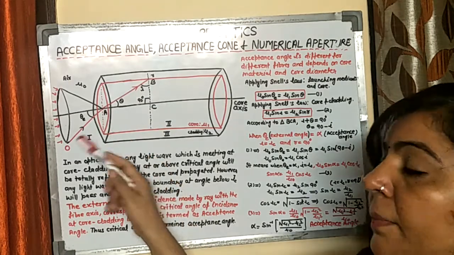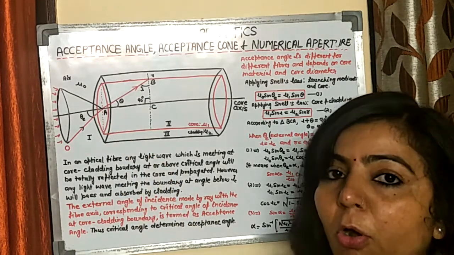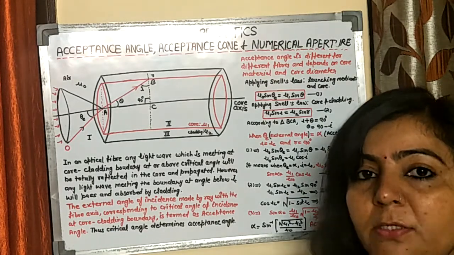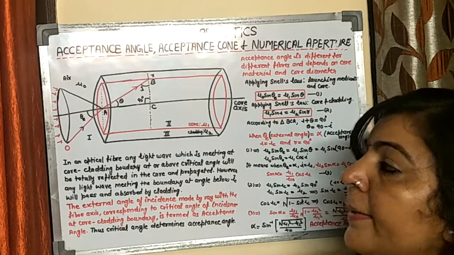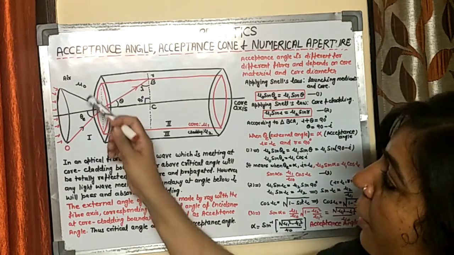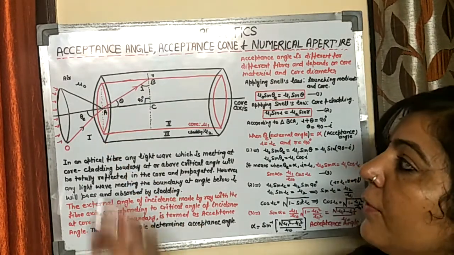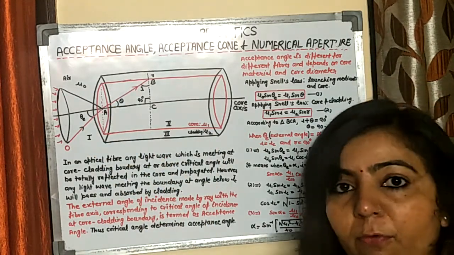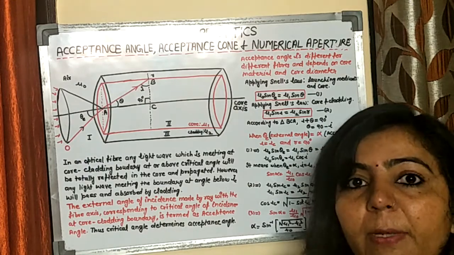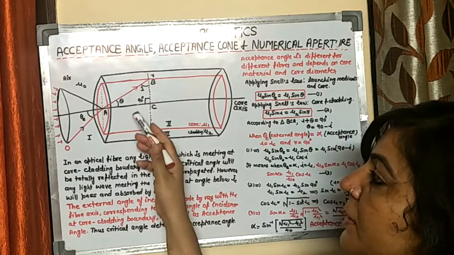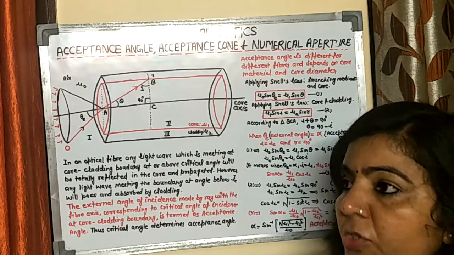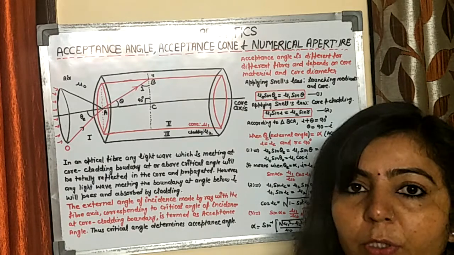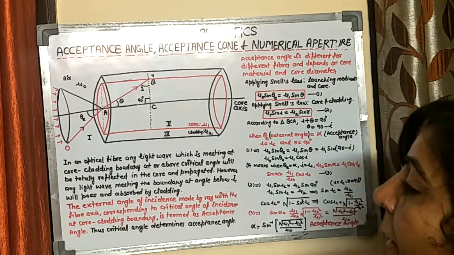Now there is a medium from where the signal is launched into the optical fiber. Let mu0 be the refractive index of that medium from where the light is launched, and generally that launching medium is air. This core is having refractive index mu1 which is greater than the refractive index of cladding. Only then can total internal reflection take place.